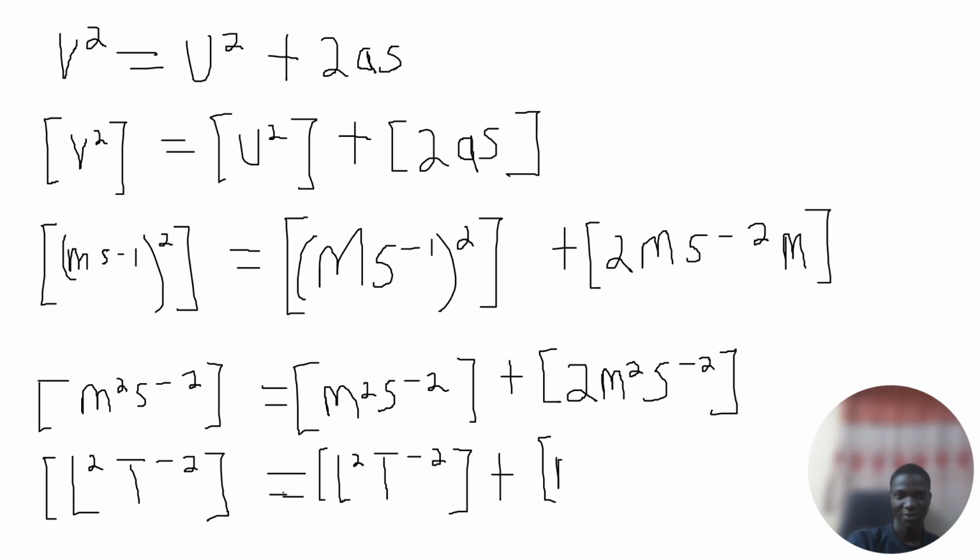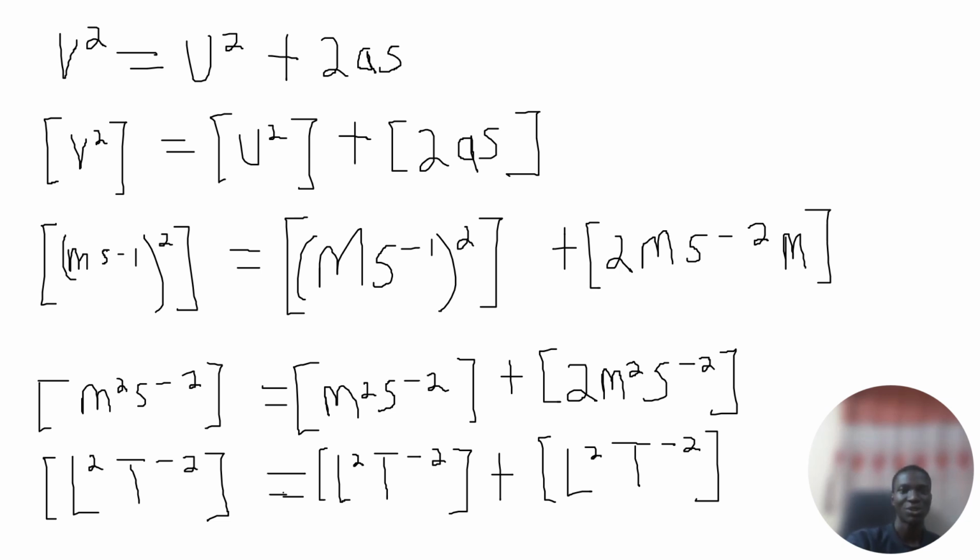So because of that, we have m squared. Oh, sorry, I wanted to write dimension, not the unit. The dimension now will be... what is the dimension of m? That would be L squared t raised to power minus 2. And if you check through, you can see that each term has the same dimension. So we can now say that this equation is dimensionally consistent. I would say it is dimensionally balanced.